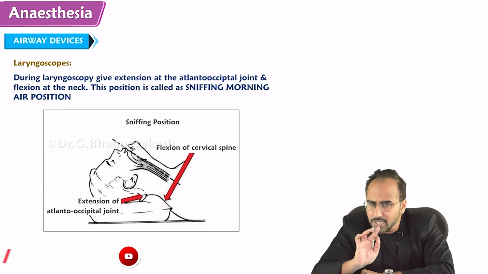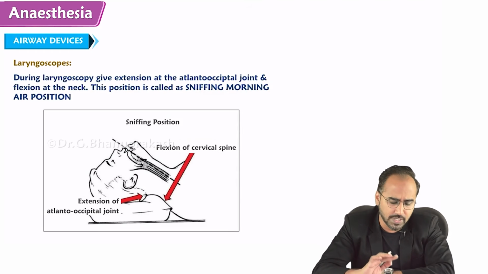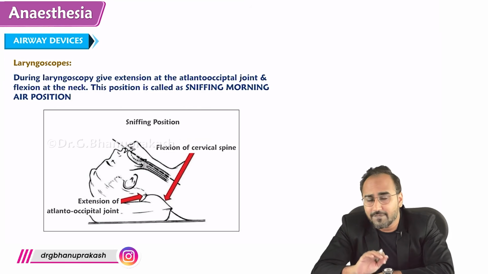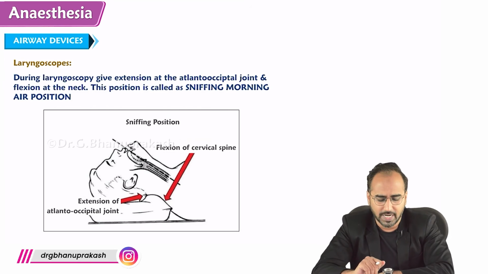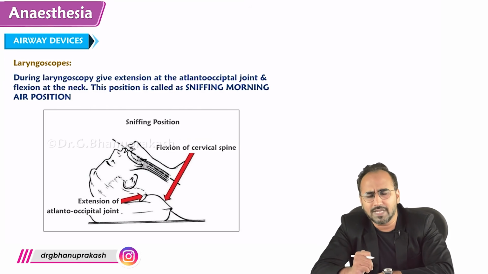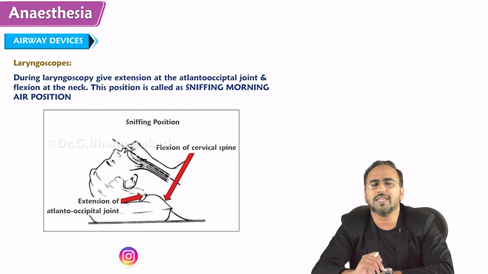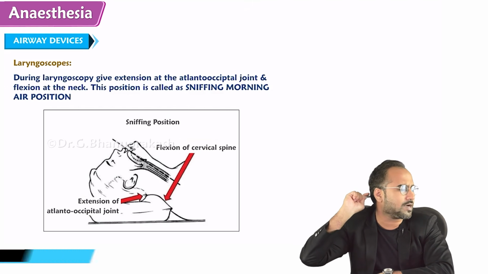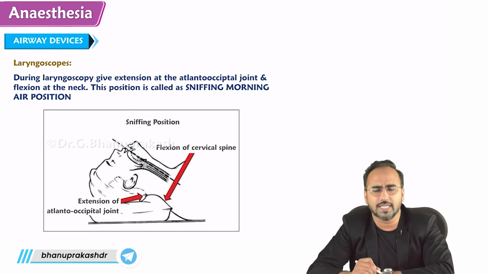This position is very important. Before laryngoscopy, you have to make the patient lie down in sniffing morning air posture, right? You keep the pillow beneath the neck of the patient, and you will get this position. What is this sniffing morning air posture? There is extension at the atlanto-occipital joint and flexion at the neck.